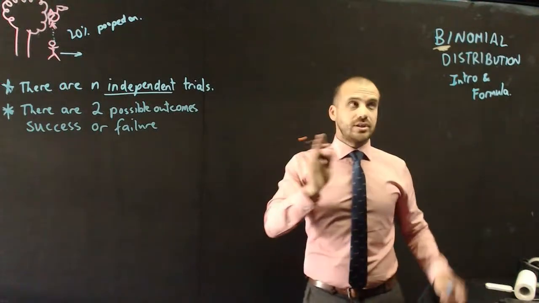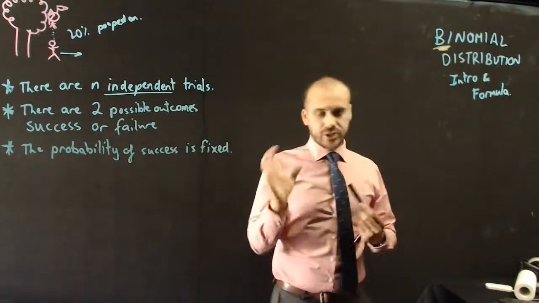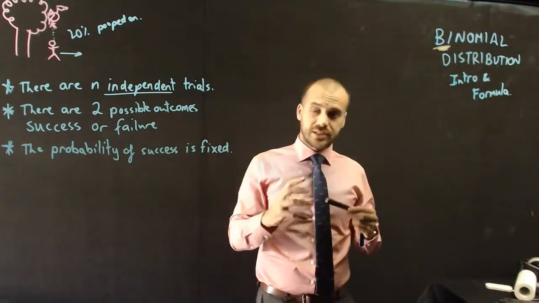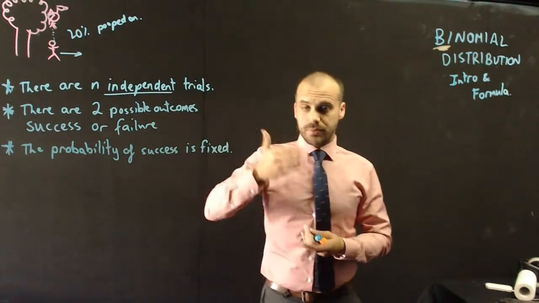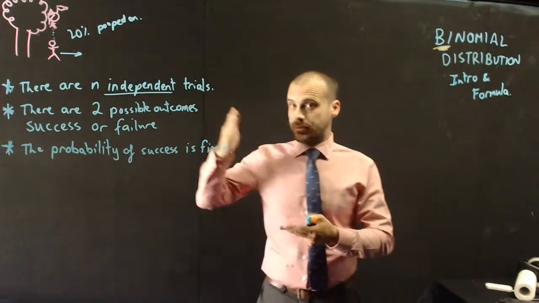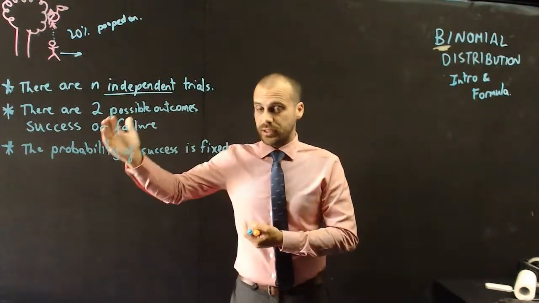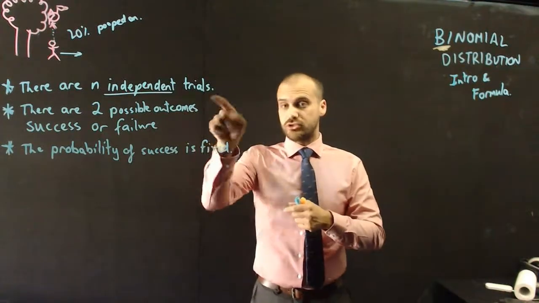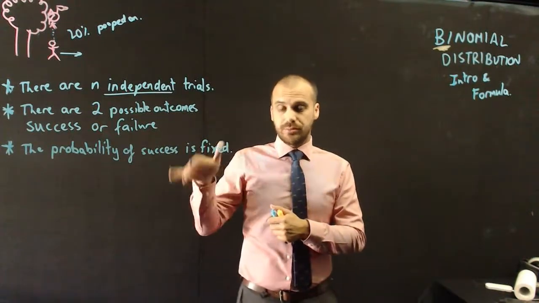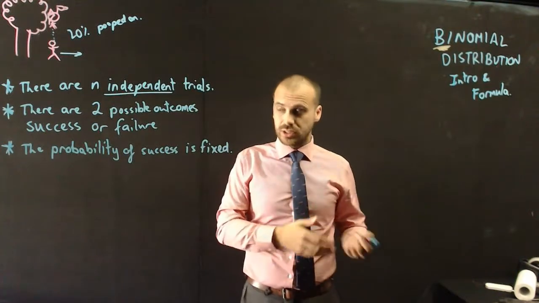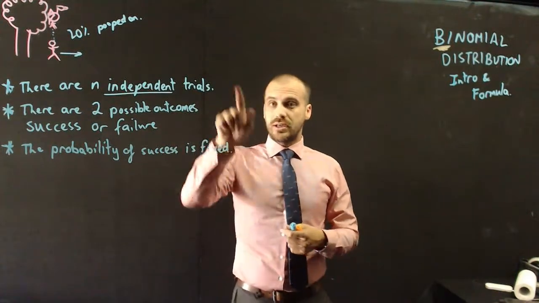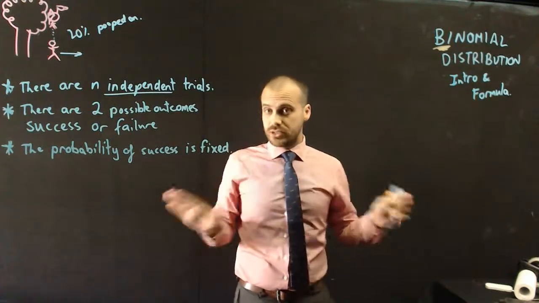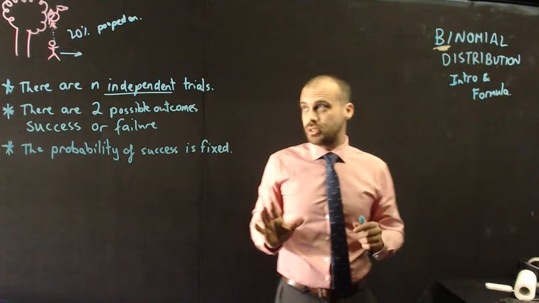And then there's a third thing that makes it a binomial distribution. For it to be a binomial distribution, the probability of success has to be fixed. That means that it's a 20% probability today, it's a 20% probability tomorrow, it's a 20% probability the next time. If the probability changes day to day or from trial to trial, then the probability of success is not fixed, it's changing. So those three things have to be true for it to be a binomial distribution. If any of those aren't true, it is not a binomial distribution.